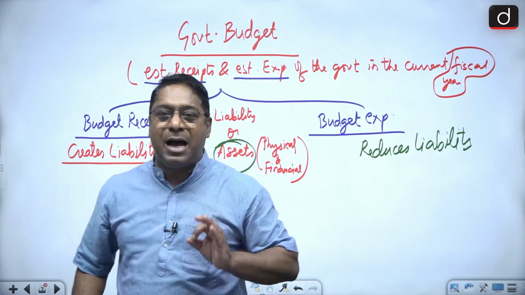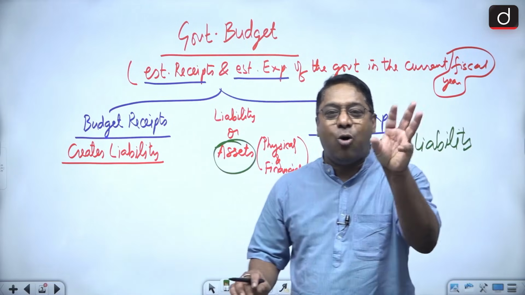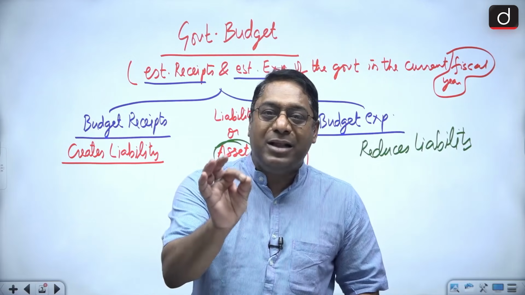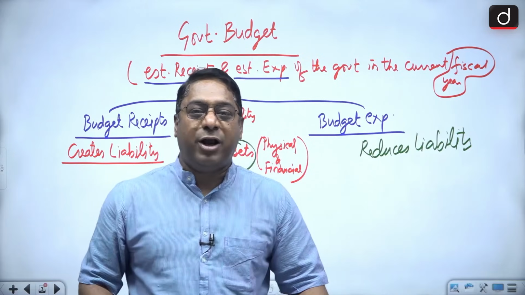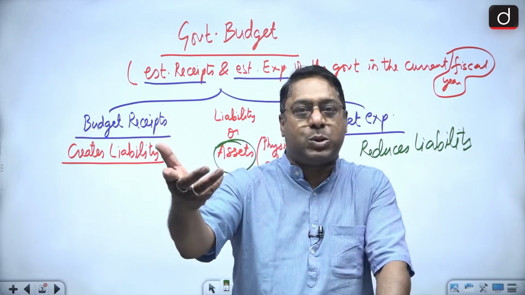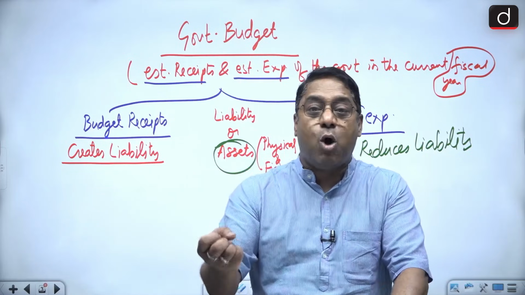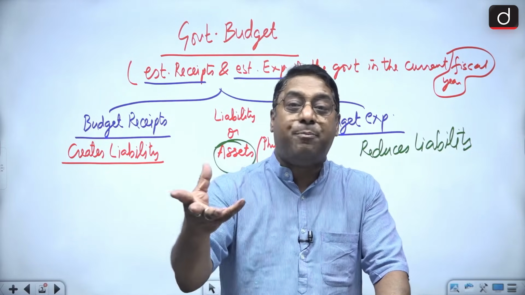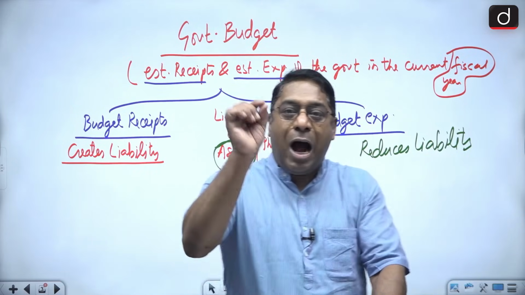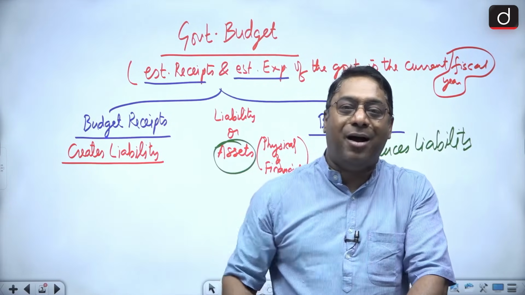Now, let's come to the asset part. Let me give you a simple example with regard to asset. Air India was being owned, managed and everything done by the government. And what happened? There was a disinvestment with regard to Air India. All of you know about disinvestment. It's opposite to investment. Investment is what? When you put in capital. But disinvestment is what? When you sell a part of the public sector enterprises or the whole of the public sector enterprises. Now, 100% disinvestment the government did with regard to Air India.